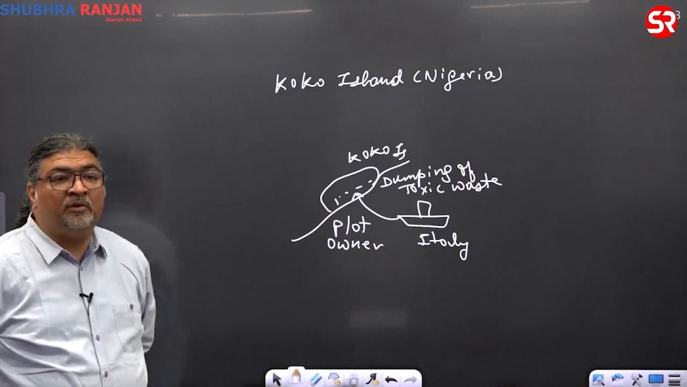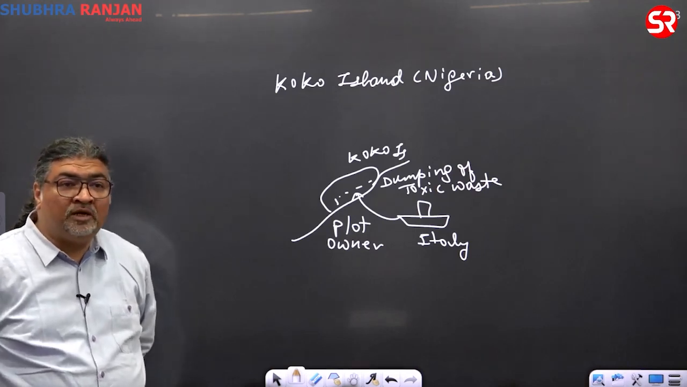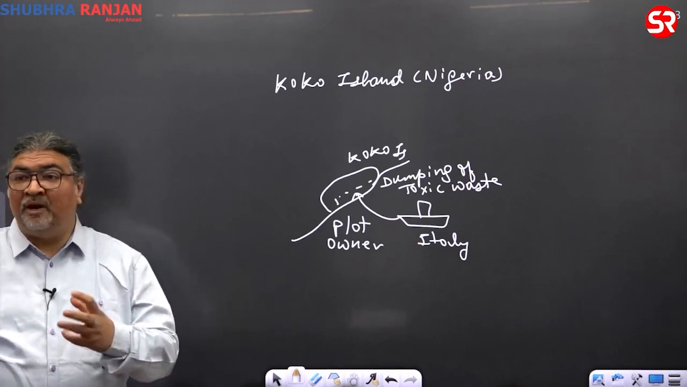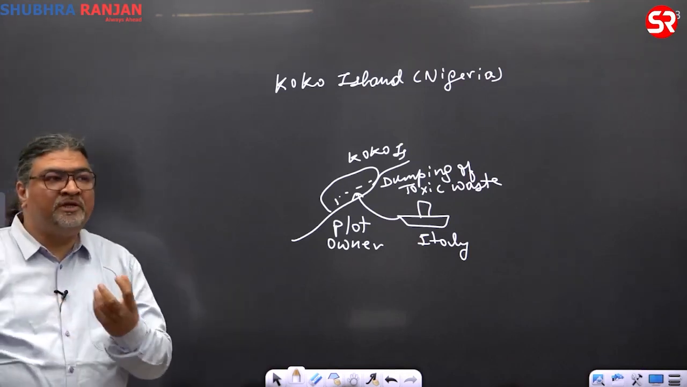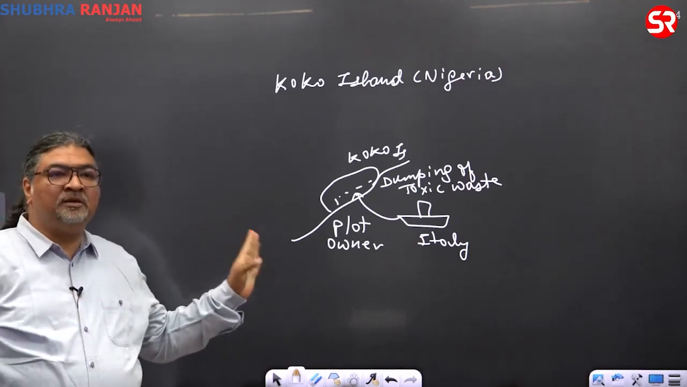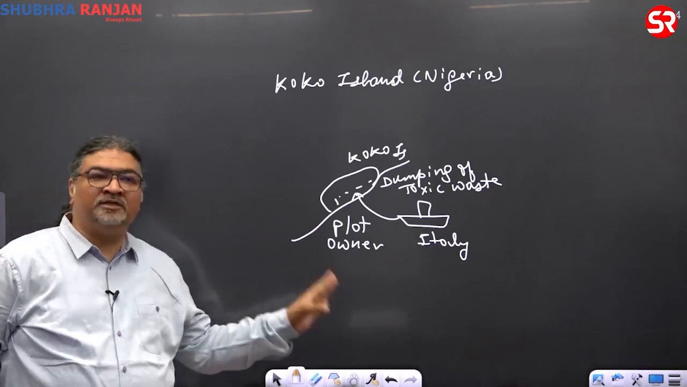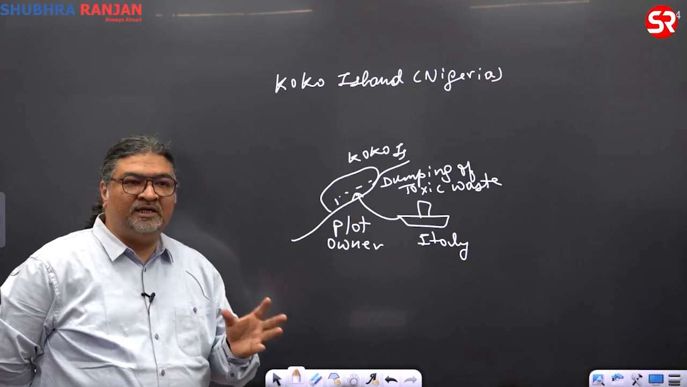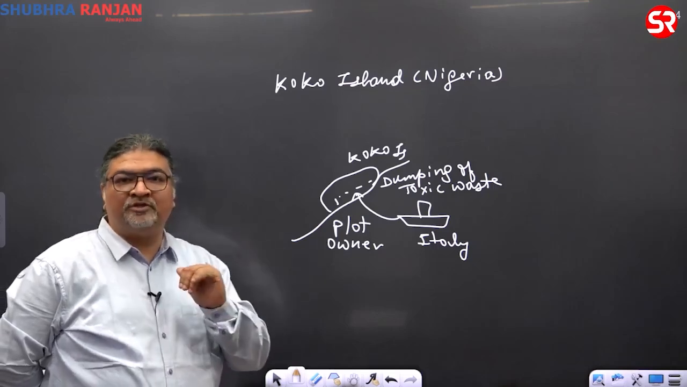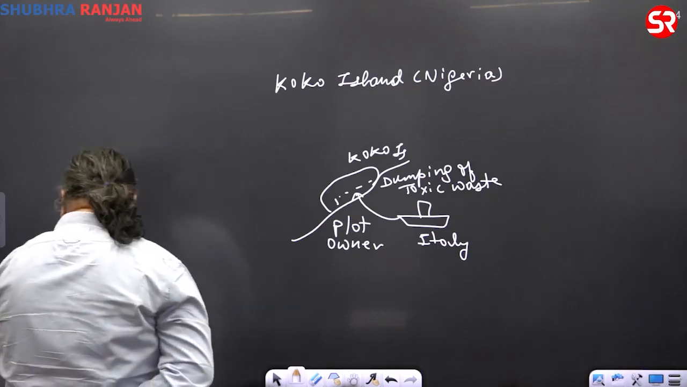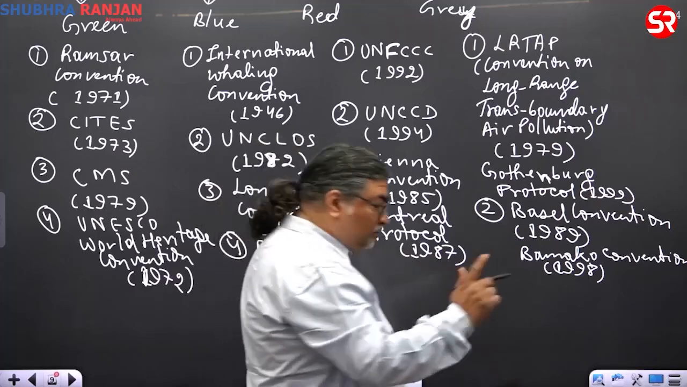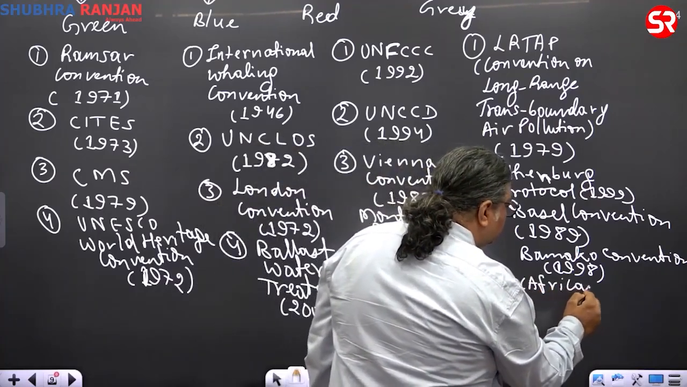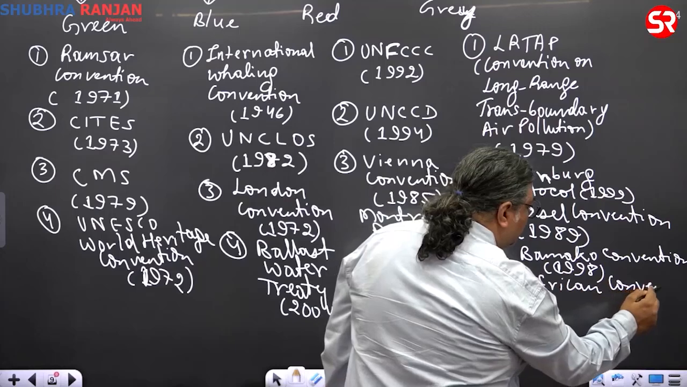And I'll tell you that Bamako is a very strong convention compared to Basel. If you look at bindingness, Bamako is very, very strong. So I have just given the background here. The Koko Island incident was a kind of eye-opener for African countries, so they decided to do it through their own cooperation. So when you come to the Bamako Convention, what you can write here is: an African convention. It only binds Africa.